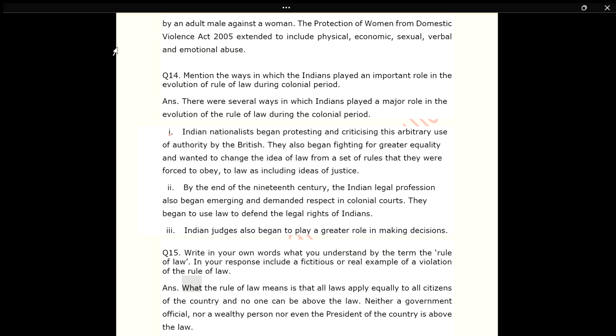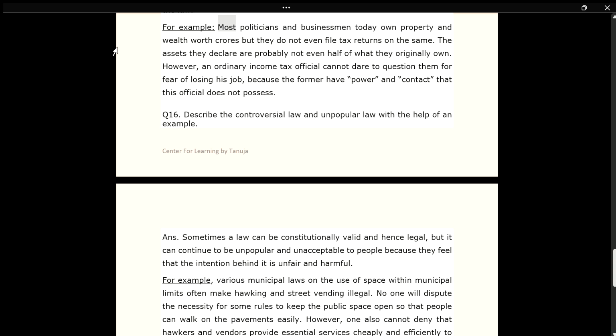Ans. What the rule of law means is that all laws apply equally to all citizens of the country and no one can be above the law. Neither a government official, nor a wealthy person nor even the president of the country is above the law. For example, most politicians and businessmen today own property and wealth worth crores, but they do not even file tax returns on the same.